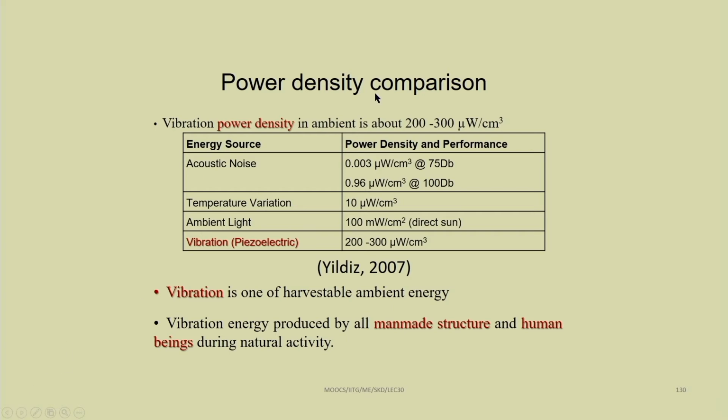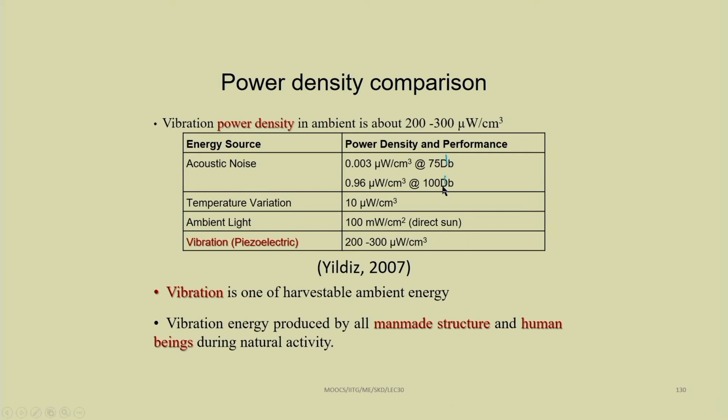This power density comparison you should know. The vibration power density in ambient is about 200 to 300 microwatt per cm3. Acoustic noise contains 0.003 microwatt per cm3 at 75 dB, and similarly 0.96 microwatt per cm3 at 100 dB.